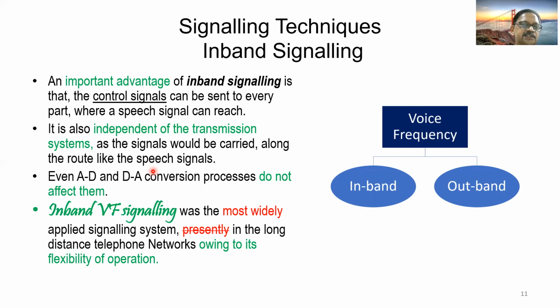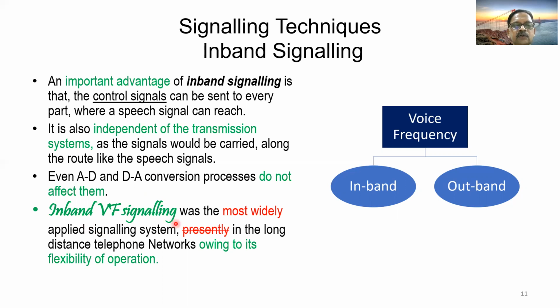Further advantage is, even in case of analog to digital conversion or digital to analog conversion process, this will not affect the in-band signaling. These are some of the salient aspects of in-band signaling. Of course, nowadays it is totally outdated, which we will try to discuss subsequently.